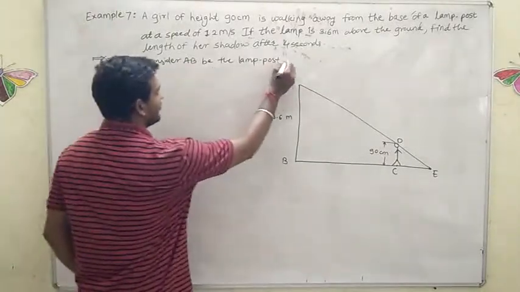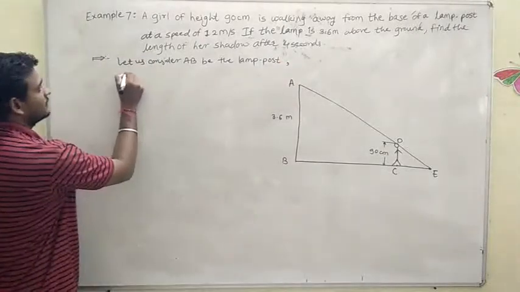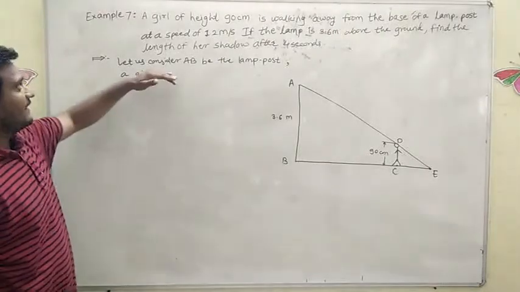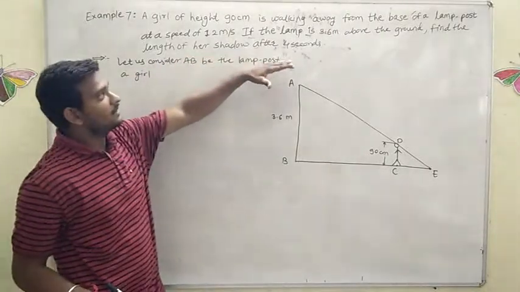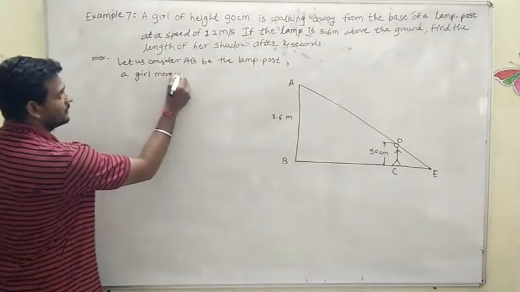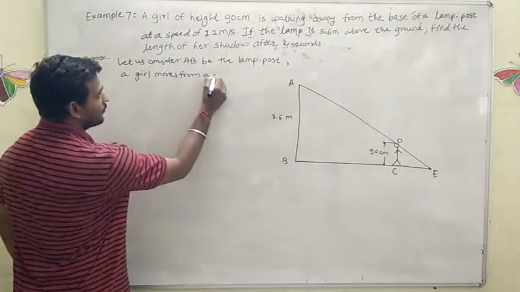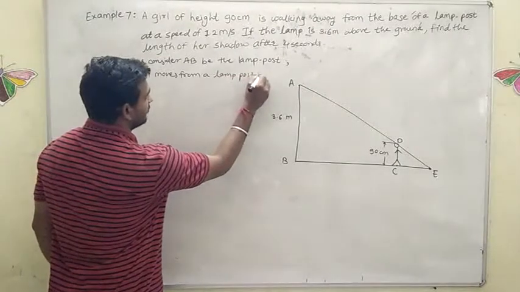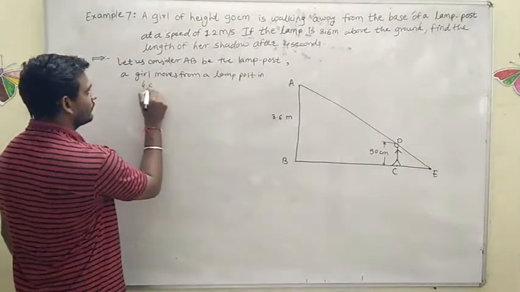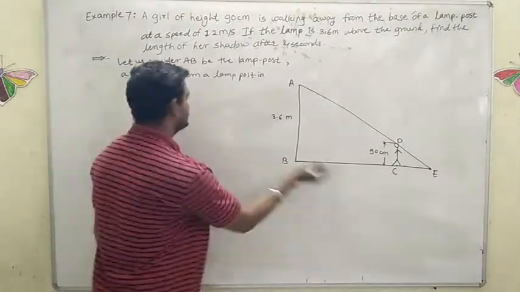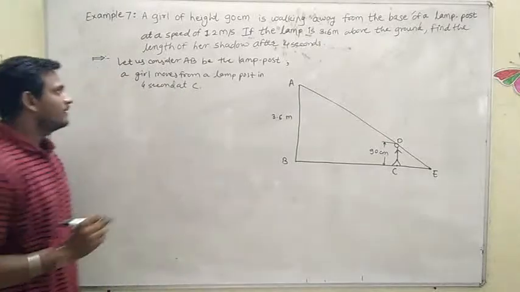A girl moves from the lamp post in 4 seconds to point C. Sorry, at point C. She has reached point C in 4 seconds.